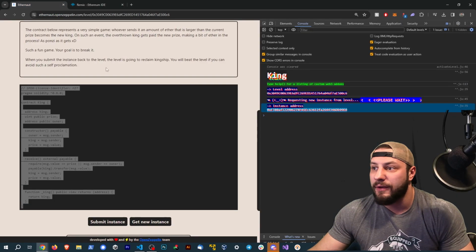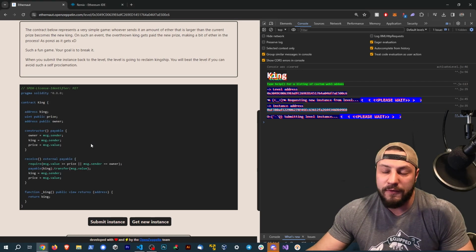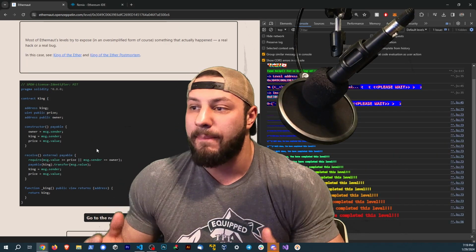So let's go back to Ethernaut here, and let's go ahead and submit the instance, and let's see if we got this one correct. We're going to submit the transaction. Cool. And it looks like we went ahead and beat this level from here.